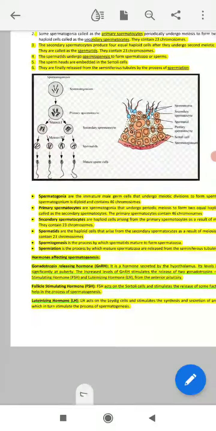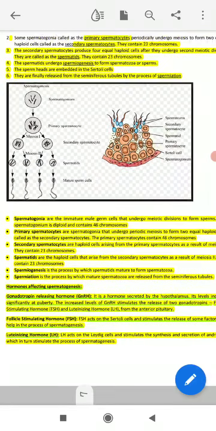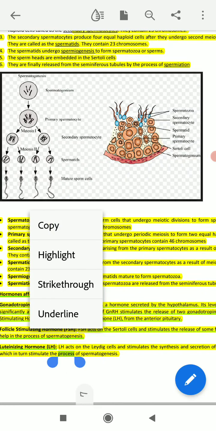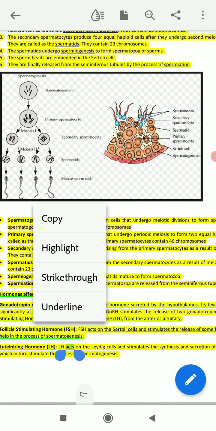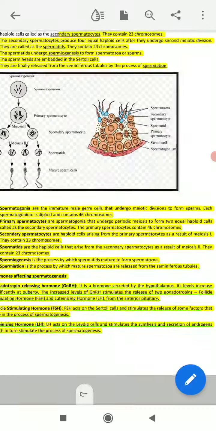The next one is the luteinizing hormone. What is the main importance of the luteinizing hormone? This luteinizing hormone acts on the Leydig cell. I have underlined these things.